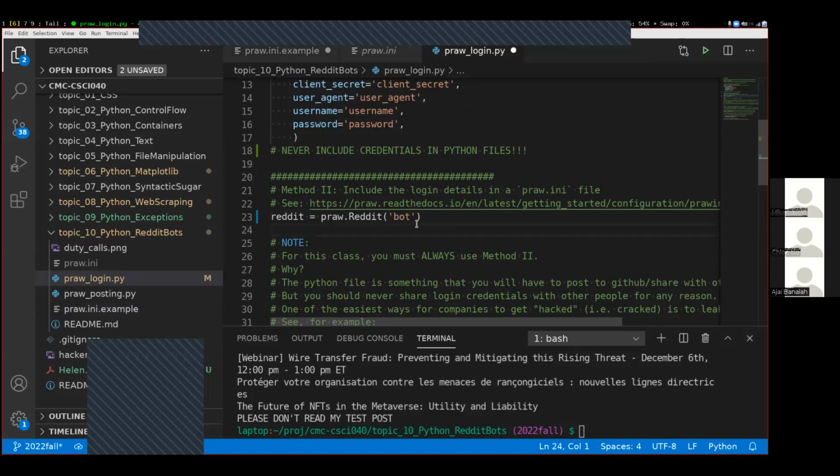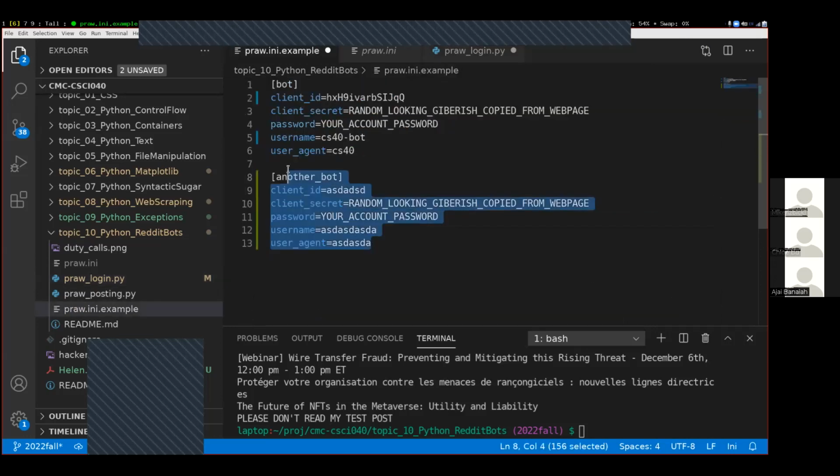Manually create like 5 different Reddit bot accounts, and then they just put different names. Yeah, so each one of these things right here corresponds to a different Reddit account that you manually created.